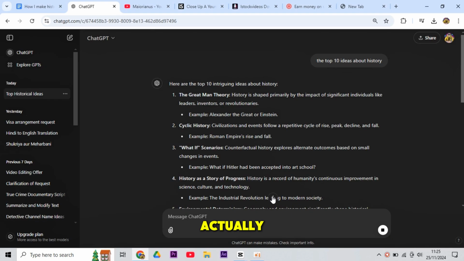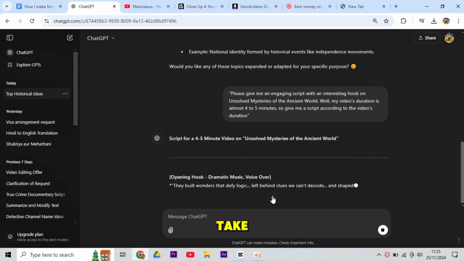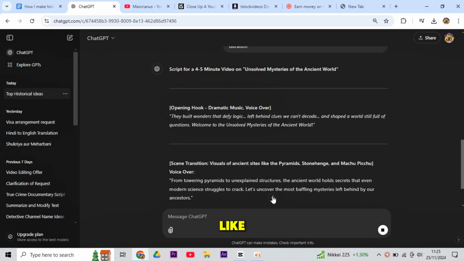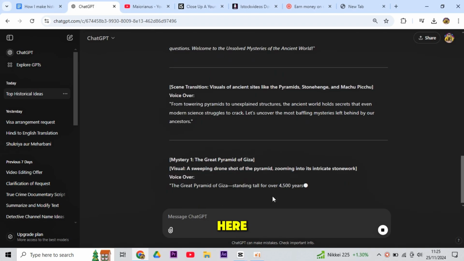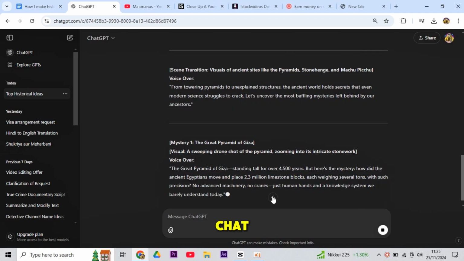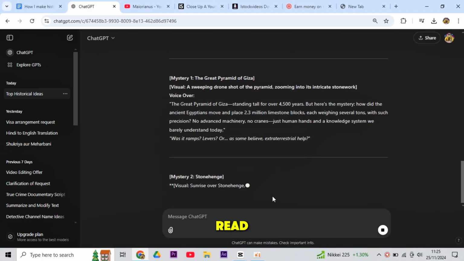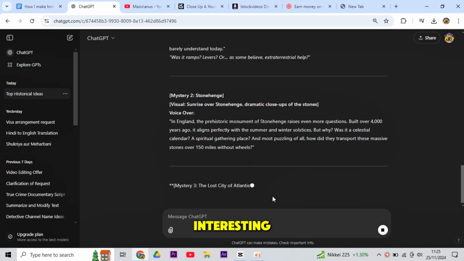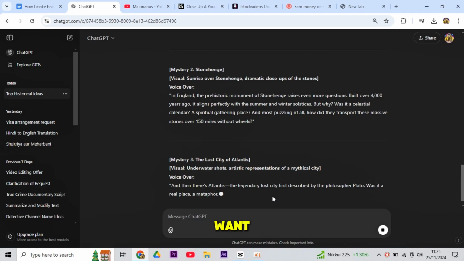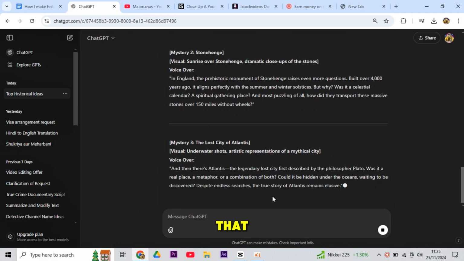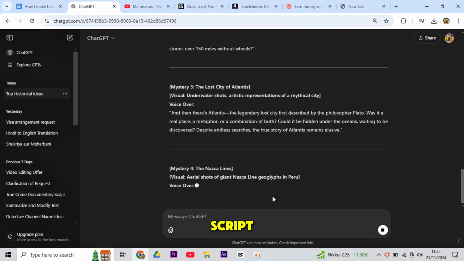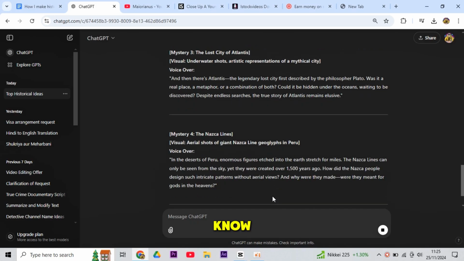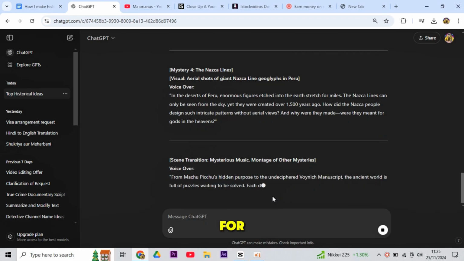So now I'm actually going to click on generate and it's going to take a few minutes. So as we can see, here's our script. It probably took like 30 seconds to generate. Here I must say, don't fully trust ChatGPT. You should take time to read your script carefully. Not only this, if you did not find any info interesting, then you can remove it. Or if you want to add something more interesting, then do that. So I really like this script. Well, it's quite interesting. It has everything we would need to know. Now, we have an engaging script for our video.